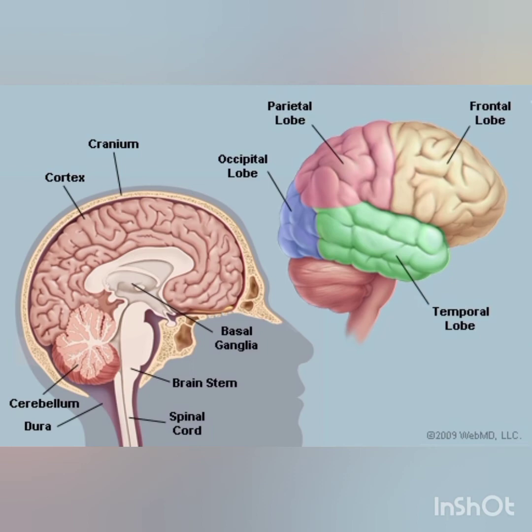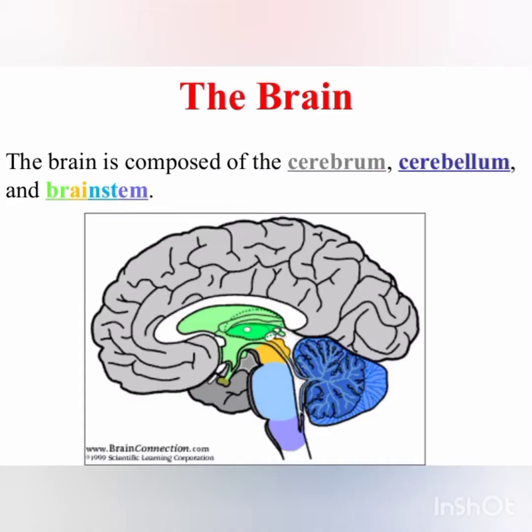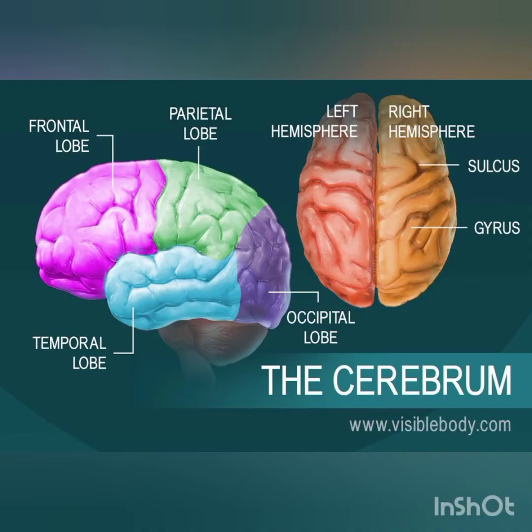In the structure of the brain, there are three main parts: cerebrum, cerebellum, and medulla oblongata. The cerebrum is the largest part of the brain, occupying two-thirds of the brain. It consists of two cerebral hemispheres which are joined by fibrous nerve tracts. The surface has deep, irregular ridges and grooves called convolutions. Convolutions increase the surface area of the cerebrum, and therefore a large number of nerve cells can be accommodated.